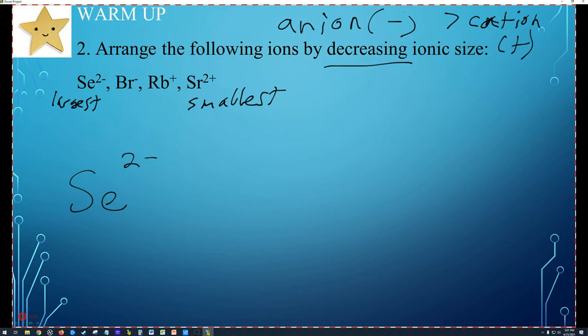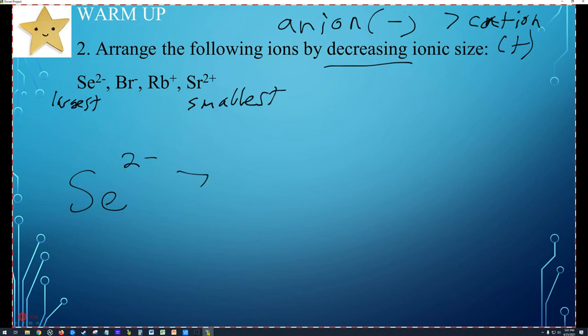We know that the selenium is going to be the largest because it's gaining 2 electrons to become a -2. And those electrons are going to repel each other and make the atom bigger compared to how big it was as an atom. And it is significant. It's going to significantly increase the size of the atom, more so than looking at the periodic table and seeing where selenium is compared to these other elements. That's going to make it bigger regardless of what those other elements are. Almost, most of the time. Okay, 99% of the time. There are going to be exceptions to that, but 99% of the time.